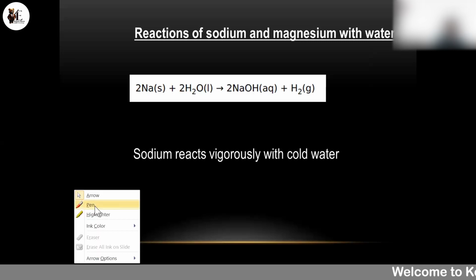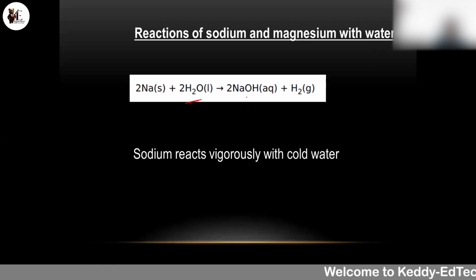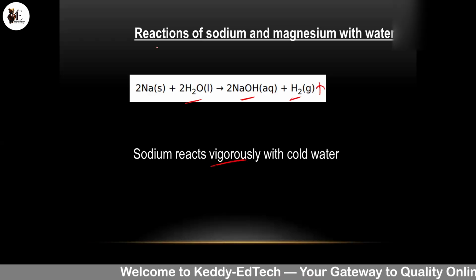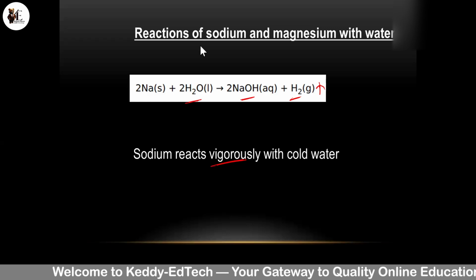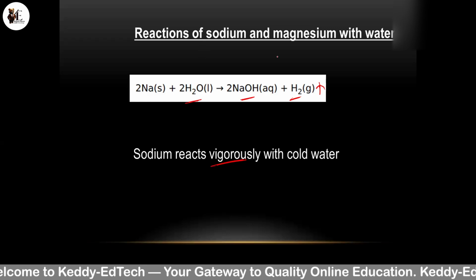Reaction with water. Sodium reacts with water, in which hydrogen gas is liberated. So how does it react? It reacts vigorously with cold water. So sodium reacts vigorously with cold water.